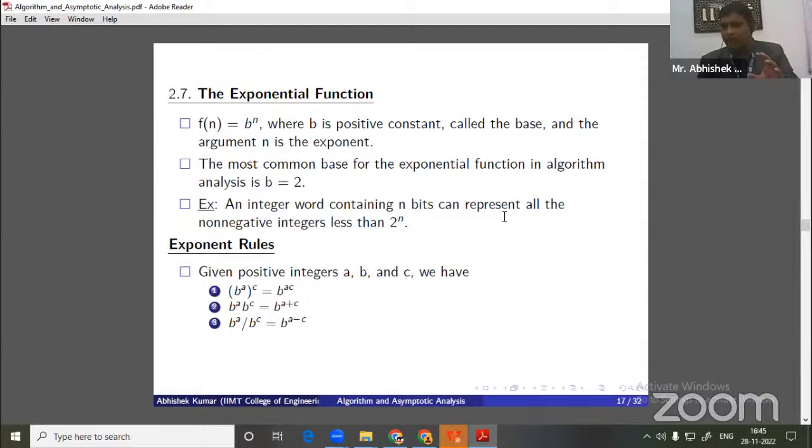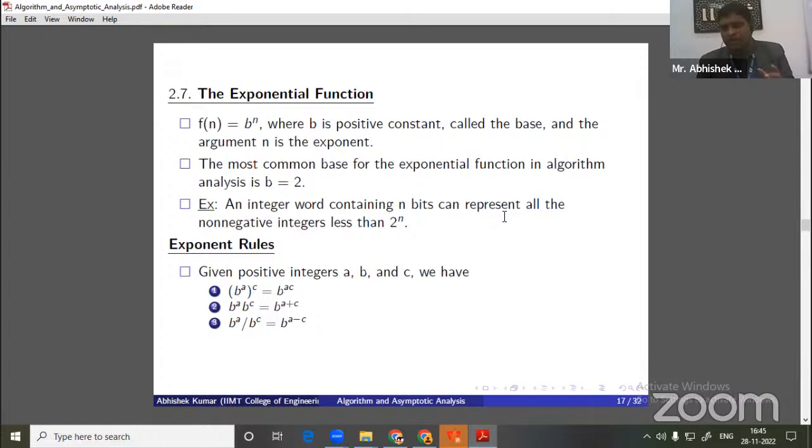So in that case, if we are measuring the complexity of this, it becomes order of 2 to the power n. Because for n number of inputs, there will be 2 to the power n number of subsets. Or you can see that if there are n bits and you have to find how many words we can create, it will be 2 to the power n, because for n bits, each bit can be either 0 or 1.